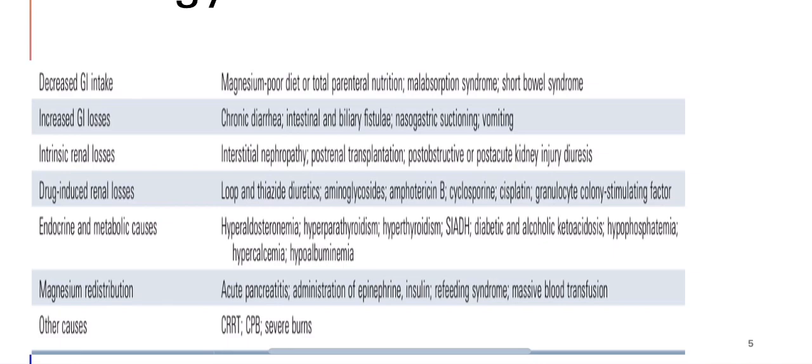and drug-induced renal losses due to loop and thiazide diuretics, aminoglycosides, amphotericin B, cyclosporine, cisplatin, granulocyte colony stimulating factor. And there are other endocrine and metabolic causes like hyperaldosteronism, hyperparathyroidism, hyperthyroidism, SIADH, diabetic ketoacidosis, hypophosphatemia, hypercalcemia, and hypoalbuminemia. Also redistribution of magnesium in acute pancreatitis, administration of epinephrine, insulin, refeeding syndrome, massive blood transfusion, and other causes could be severe burns.